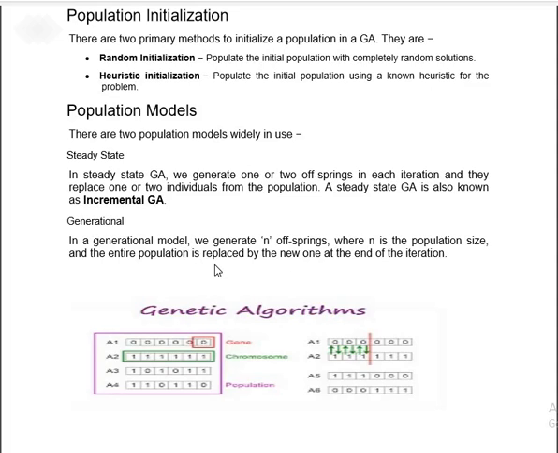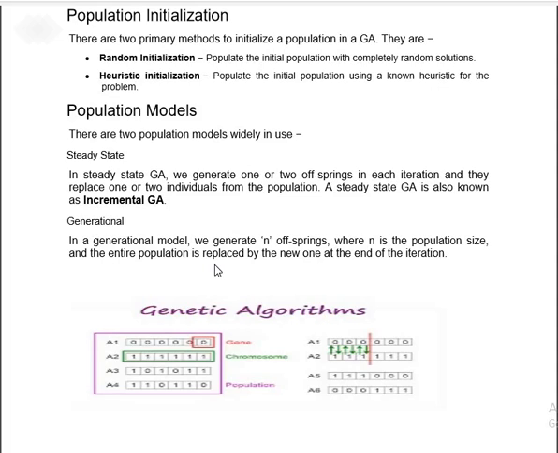For today's lecture, we have covered a briefing on what a genetic algorithm is, how it can be represented, and its advantages and disadvantages. We also covered the flowchart, which is a very important long question in every university exam.